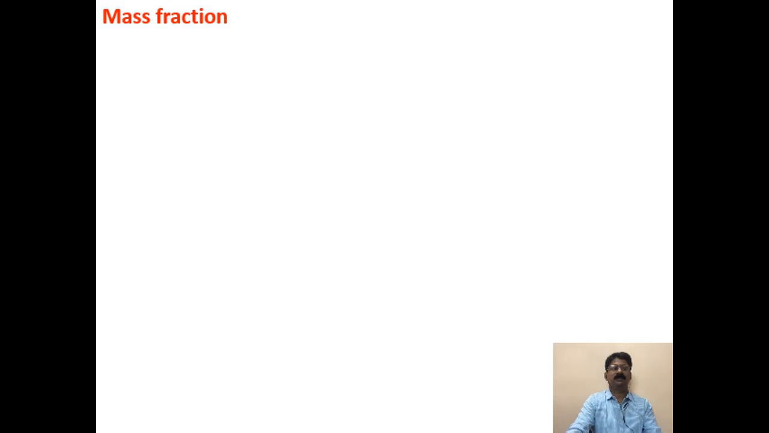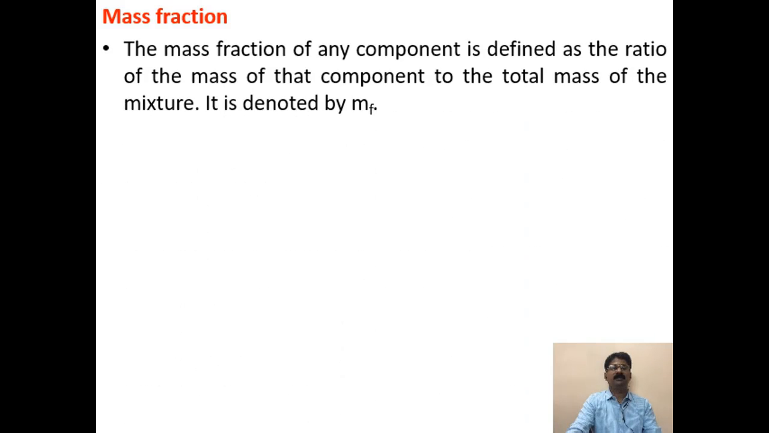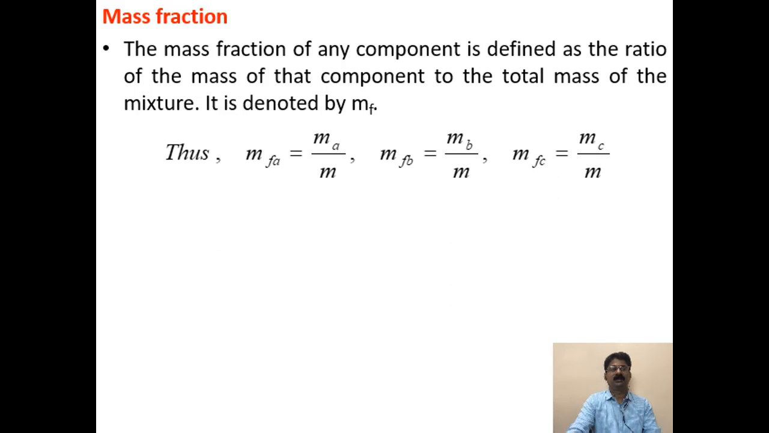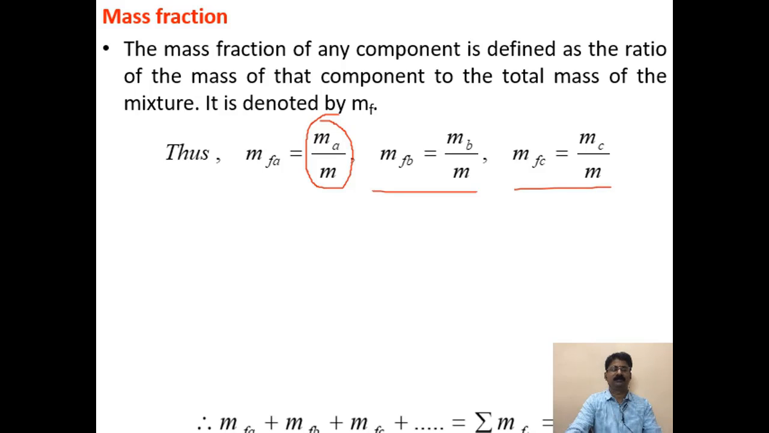Now mass fraction. The mass fraction of any component is defined as the ratio of the mass of that component to the total mass of the mixture. It is denoted by mf. Suppose you have three components A, B, C. The mass fraction of component A is the mass of A divided by the total mass of the mixture. What is the total mass of the mixture? That is Ma plus Mb plus Mc. Similarly, you can write expressions for mfb as well as mfc.